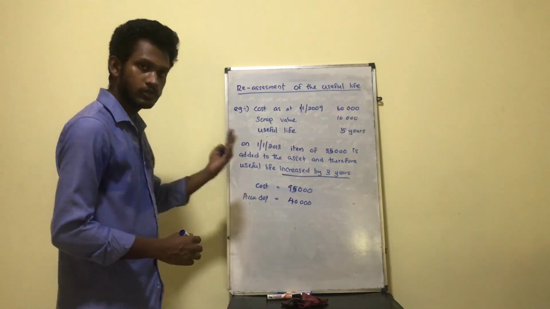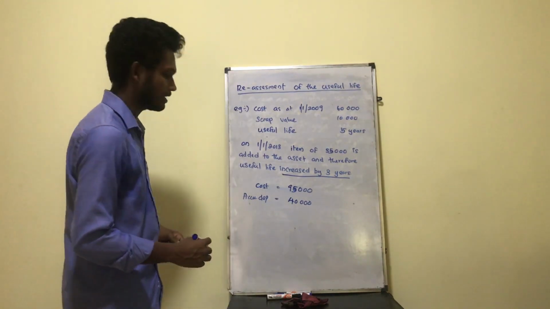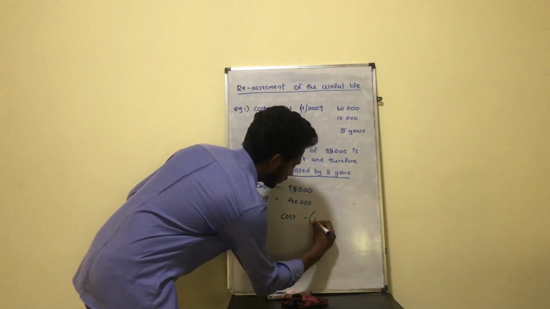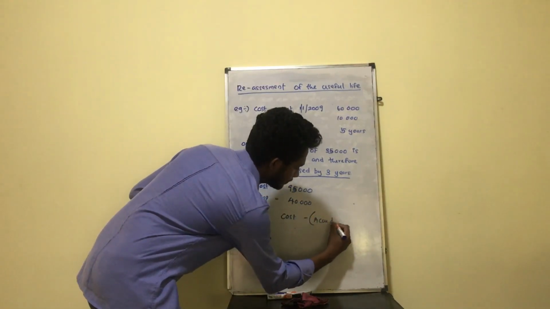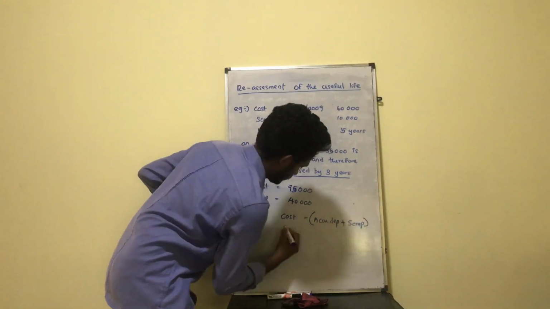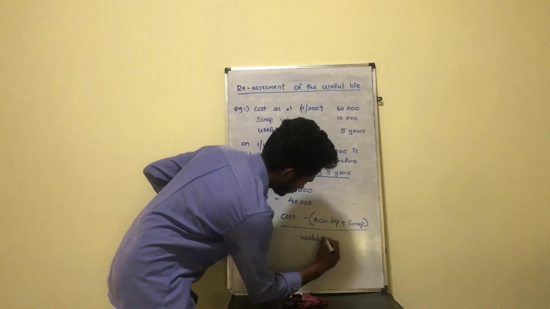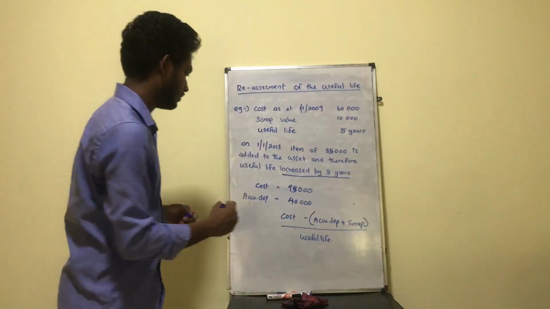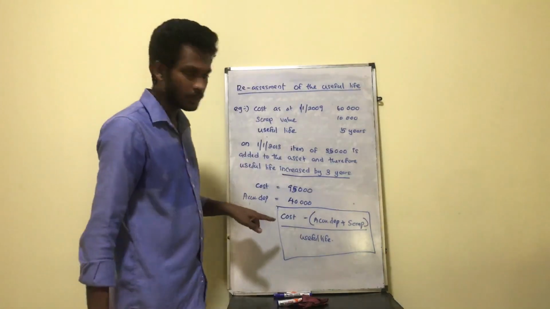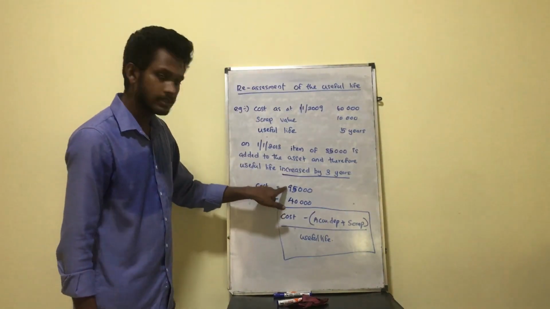Right. So let's calculate the reassessed depreciation. Cost minus accumulated depreciation plus scrap value. So now the cost is 95,000.